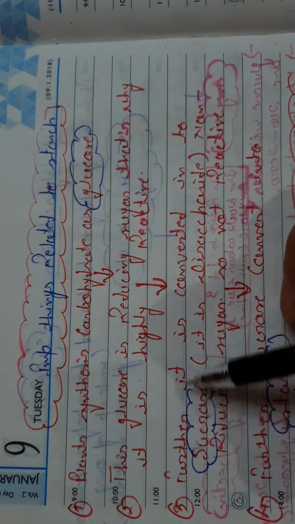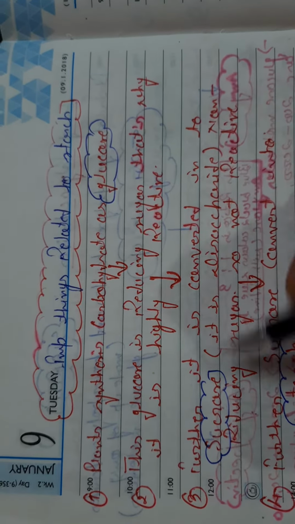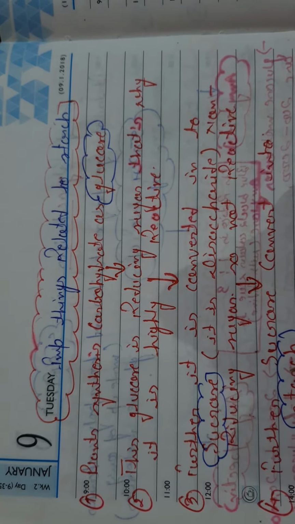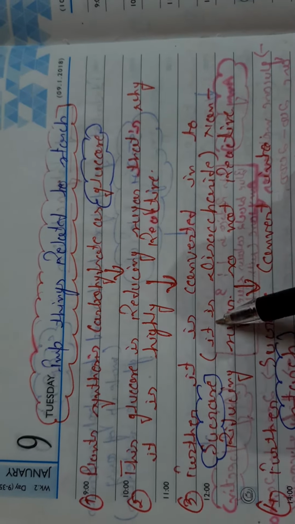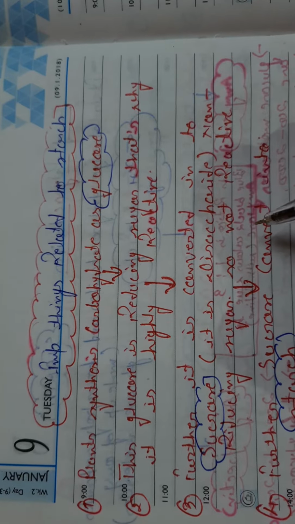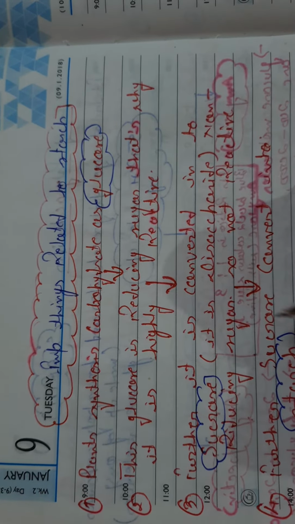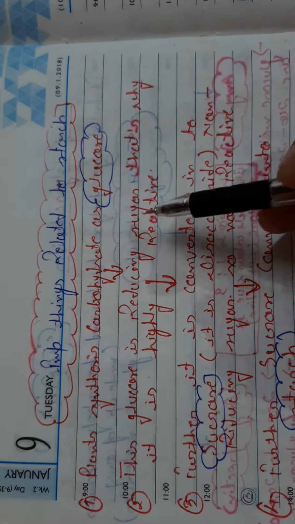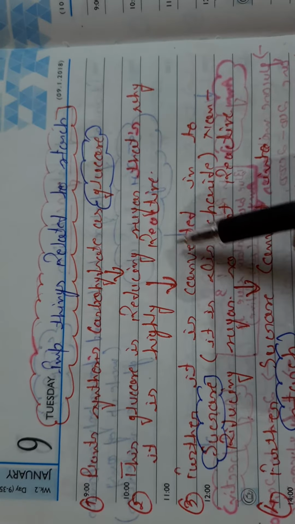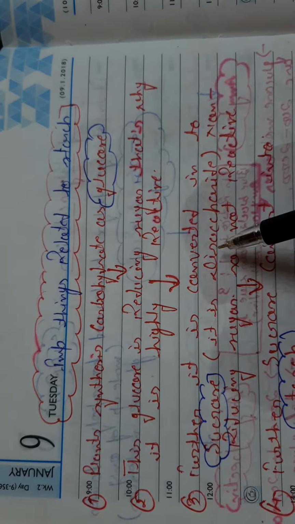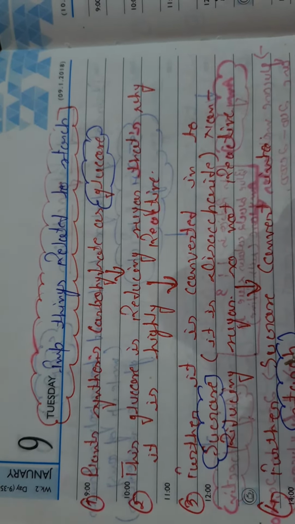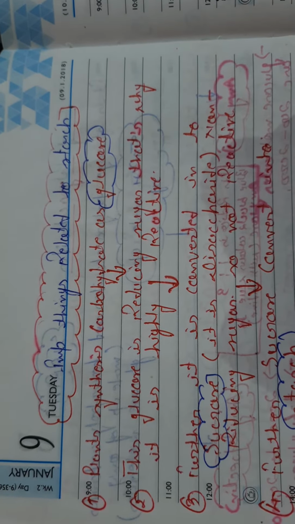But further, it is converted into sucrose, because it is highly reactive. Sucrose is a disaccharide, and we know that it is a non-reducing sugar, so it is not reactive. Here, the glucose was a reducing sugar and highly reactive. But when it is converted into sucrose, sucrose is a disaccharide, non-reducing and non-reactive.